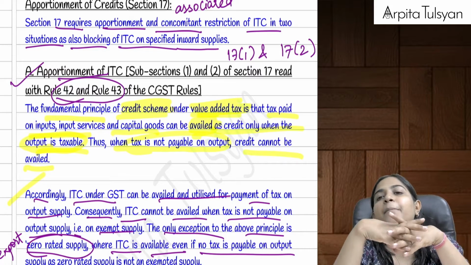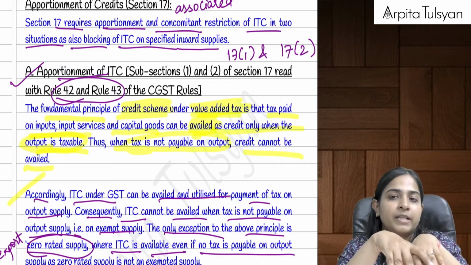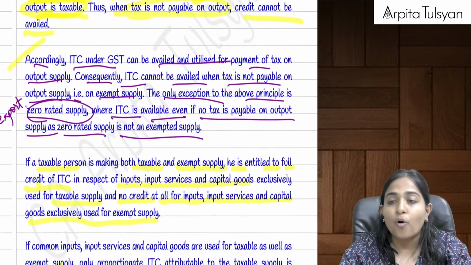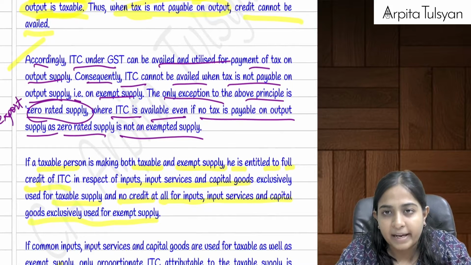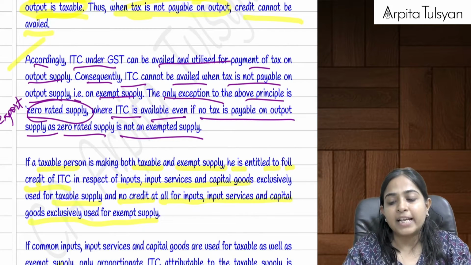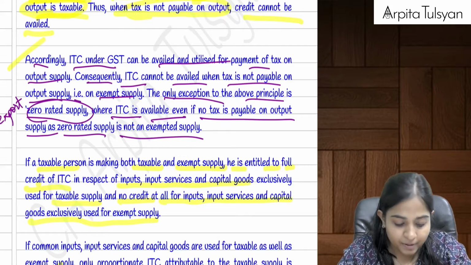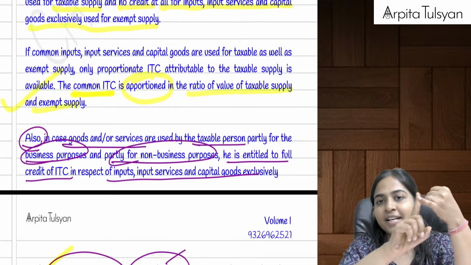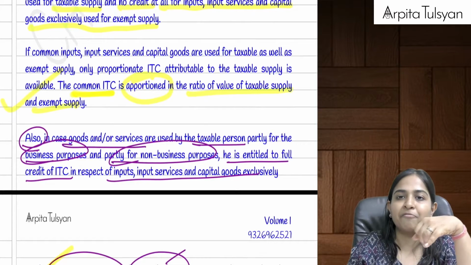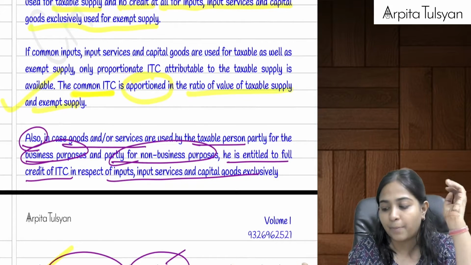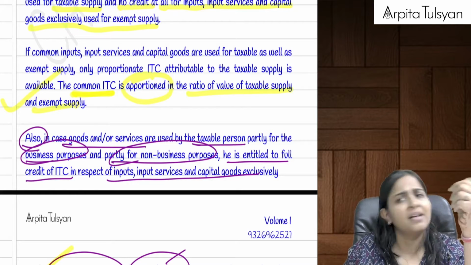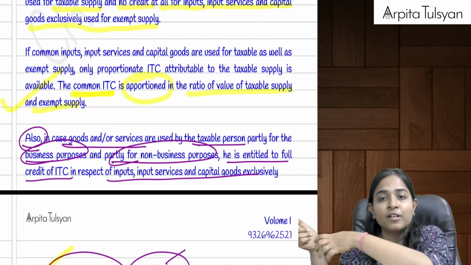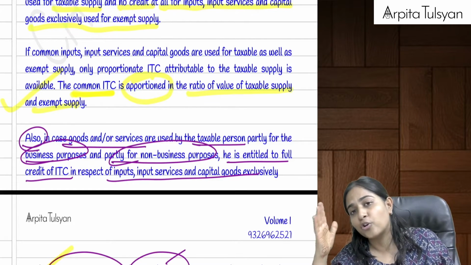But in some cases, suppose your inputs were utilized for the purpose of exempt supply, or suppose your inputs were utilized for non-business purpose, then in that case, can we say credit in that respect will not be available? One is for non-business purpose. If I've purchased this particular mobile for my personal purpose and I take the credit, is it available or not available? Not available. If I'm purchasing a particular asset which I'm going to use for sale of exempt supply, credit on that should not be available.